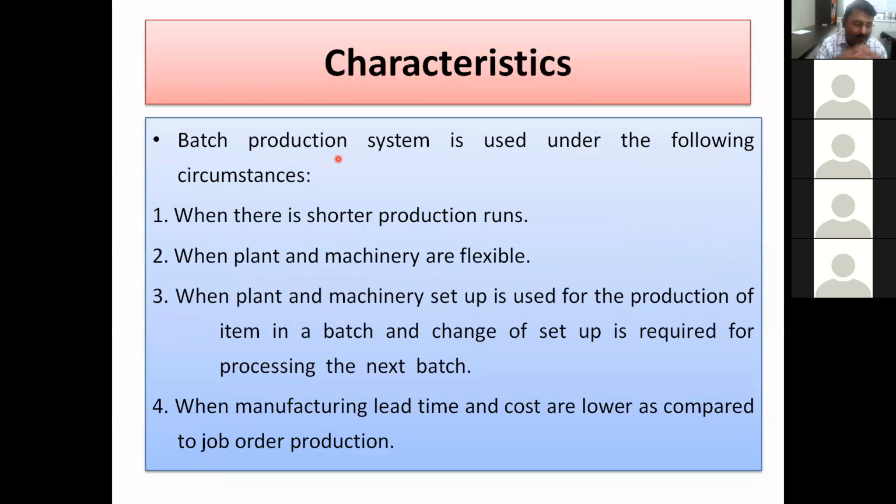So when is this batch type production preferred? The example I have given you. The batch type production is preferred when the circumstances are like when there are shorter production runs. So production time is not more. Shorter production runs, that it is manufactured within this particular time. Shorter production runs. When the plant and machinery are flexible. Flexible means not as in a job shop.